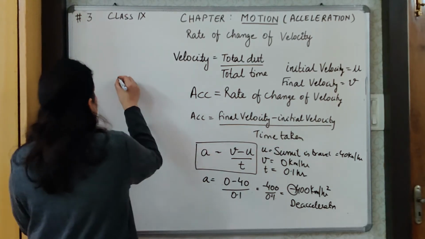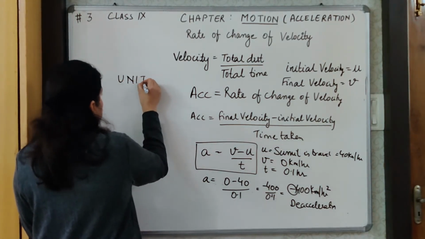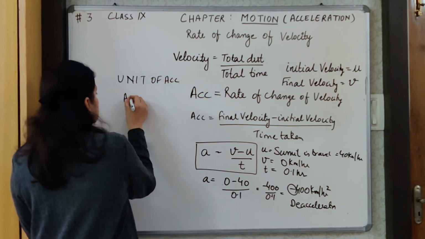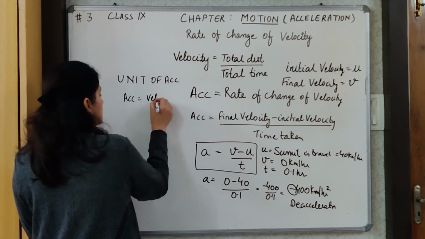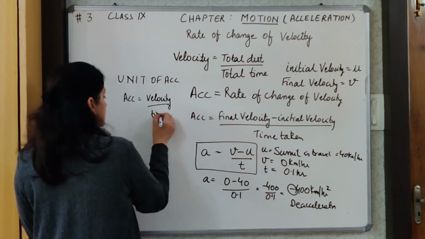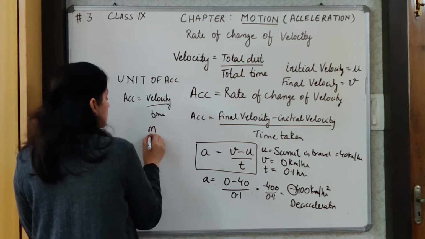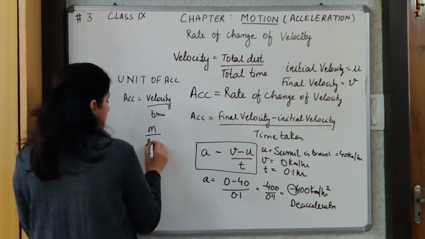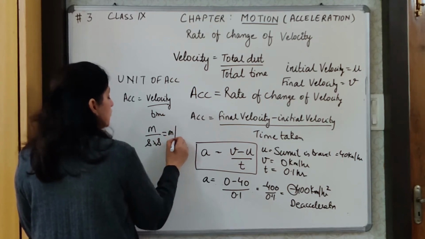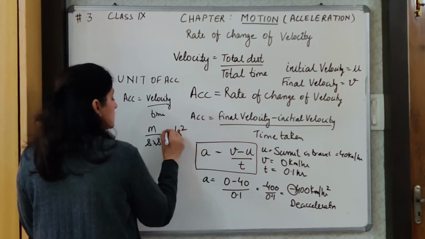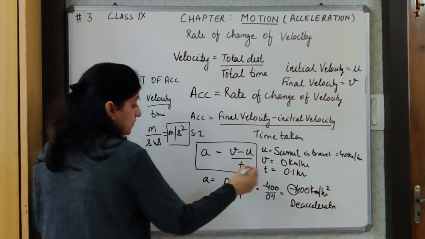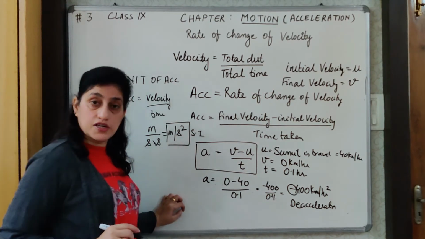Now coming to the unit of acceleration. We know acceleration is the change in velocity upon time taken. I know unit for velocity is meter per second, and then I have time, so second here. Therefore unit for acceleration becomes meter per second square. This is the SI unit. Then we have km/h square.